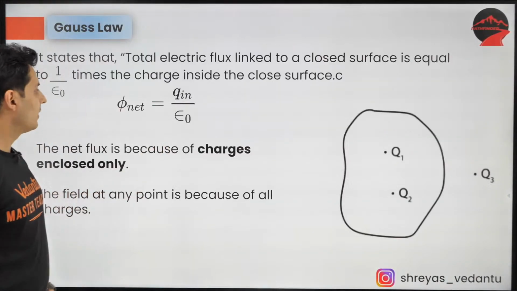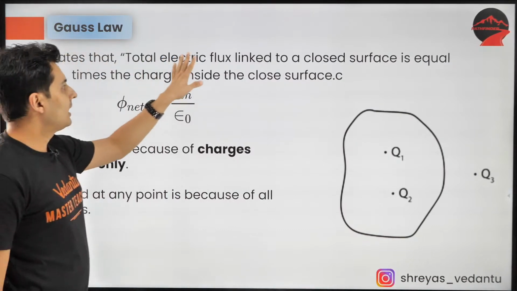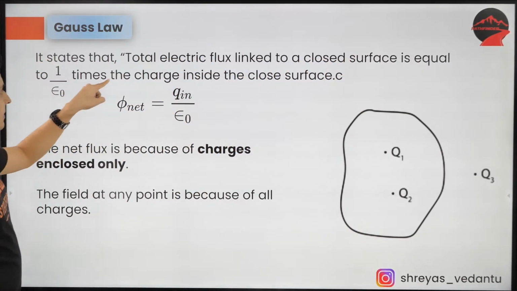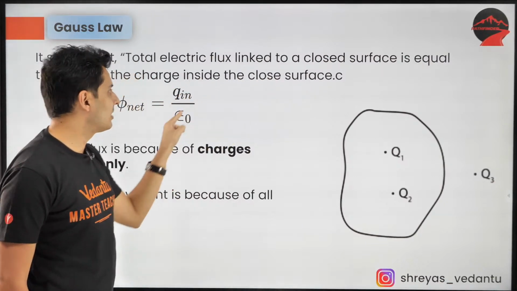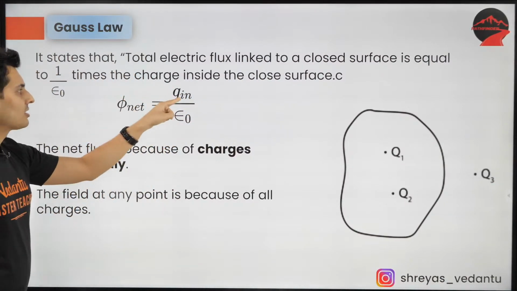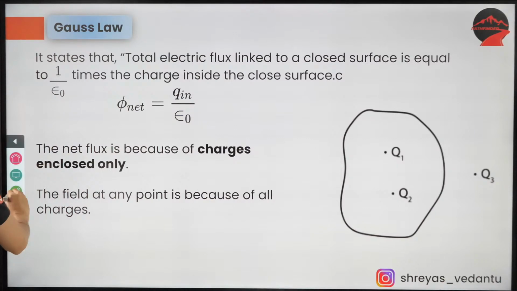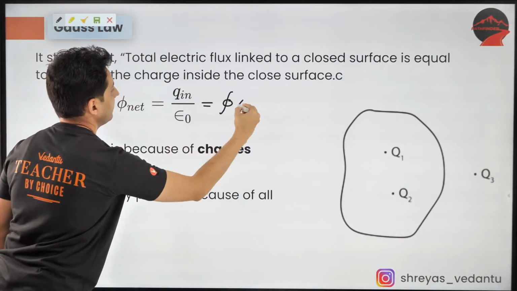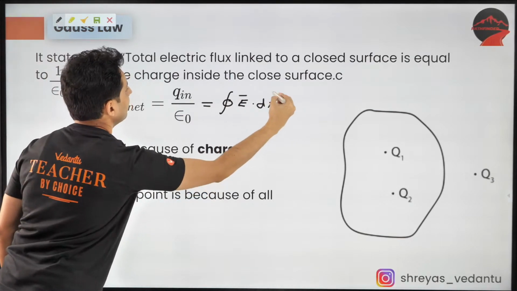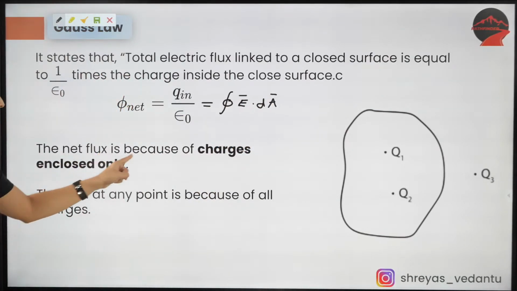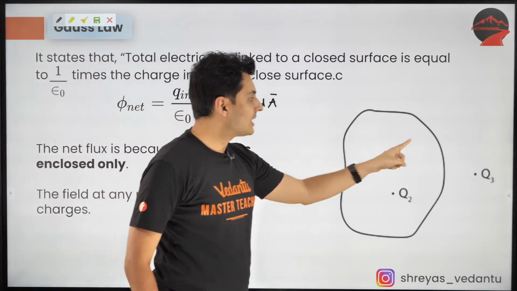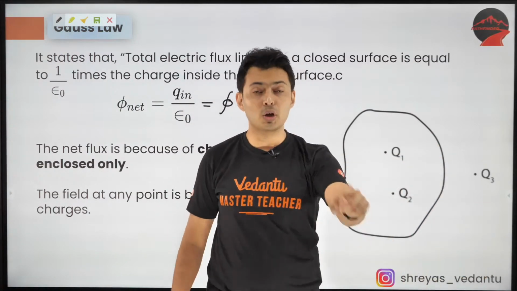So I'll just put it up over here on the next slide. The total flux linked to a closed surface is equal to 1 by epsilon naught times the total charge inside the closed surface. So net flux is Q in by epsilon naught, and the net flux is also written as cyclic integral E vector dot dA vector. The net flux is because of the charges inside only. So which are the charges inside? Q1, Q2 or Q3?